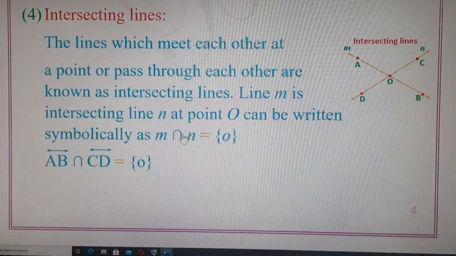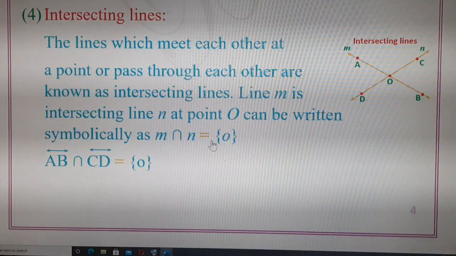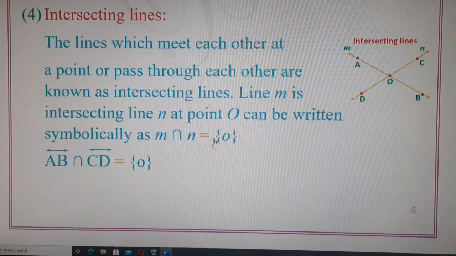This inverted U symbol means the intersection symbol. This symbol is used to represent the word intersection. Intersection means to meet. So m intersects n at point O, equal to O, and this O has to be written in curly brackets. This point O denotes the intersecting point, or these two lines are meeting at point O.